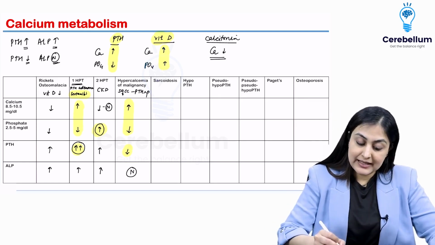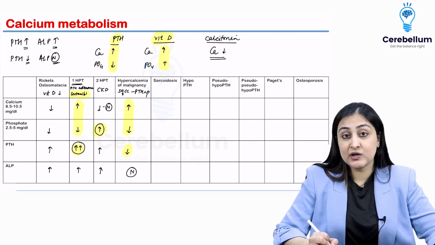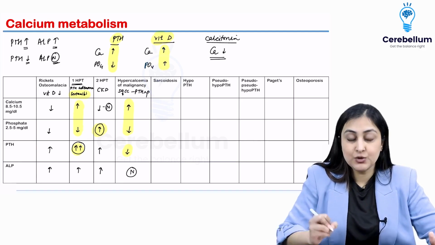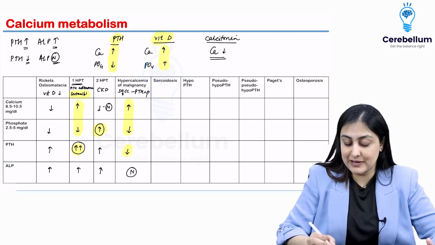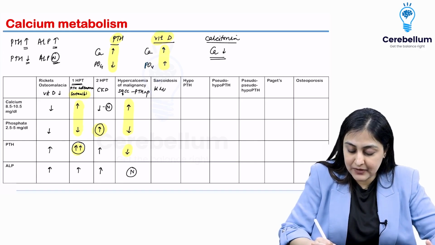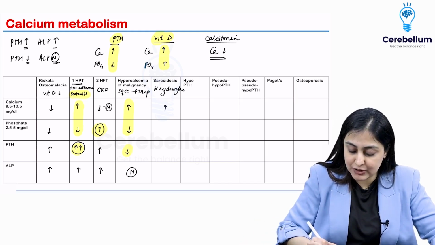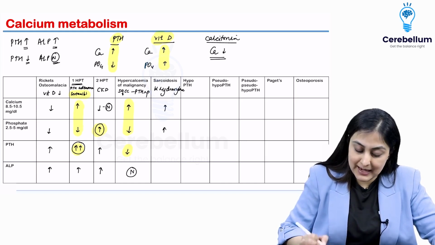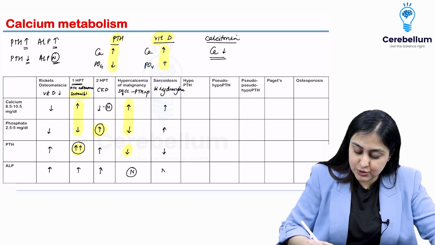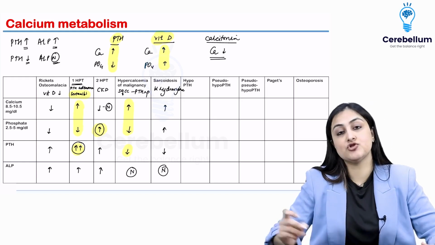Okay, in sarcoidosis, what happens? We've already talked about this in rheumat. If you've seen that, you have non-caseating granulomas which produce 1-alpha hydroxylase. So 1-alpha hydroxylase activates vitamin D. So there is more vitamin D. So calcium and phosphate increase. And because of this, the PTH levels go down and you have ALP, which is normal.